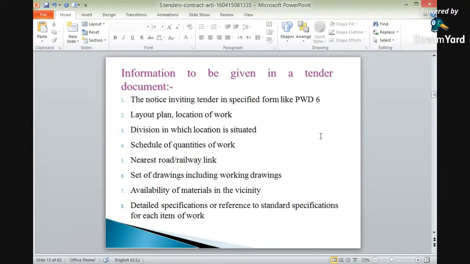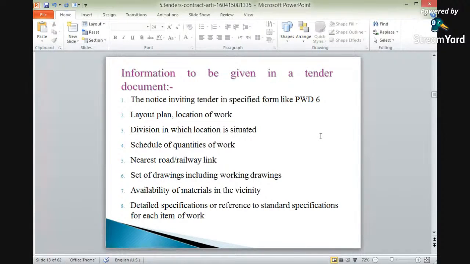Availability of materials in the vicinity: whether different materials, that is cement, sand, aggregates, steel, will be available nearby, or whether they are to be transported from other sites. So availability of materials in the vicinity, whether nearby or not. Okay. Again, the eighth point is the detailed specifications. Specifications are important in tender documents. So detailed specifications are references to the standard specifications for each item of work. Okay.